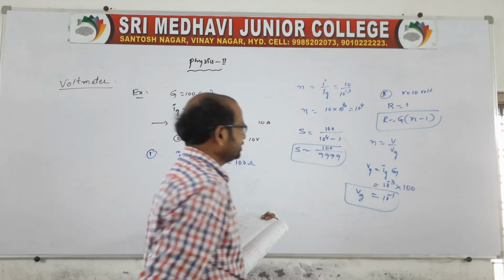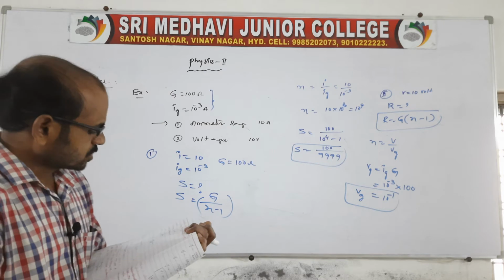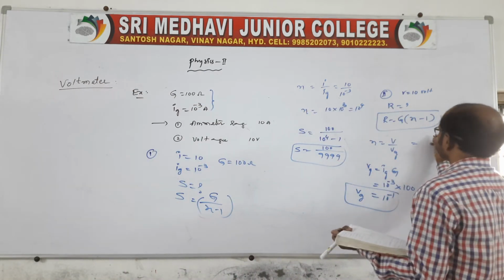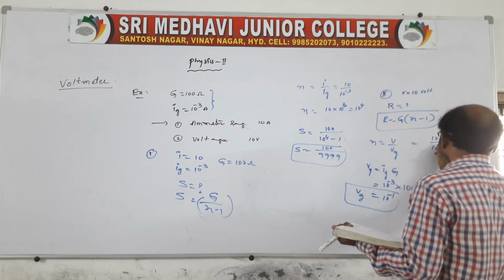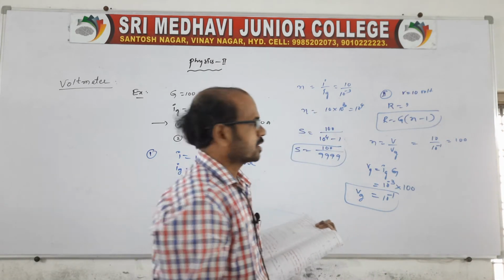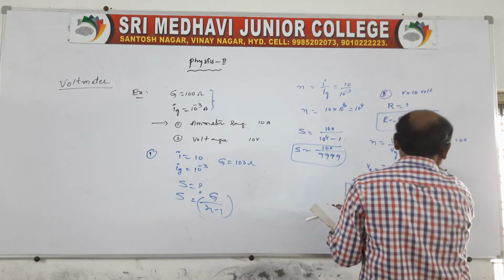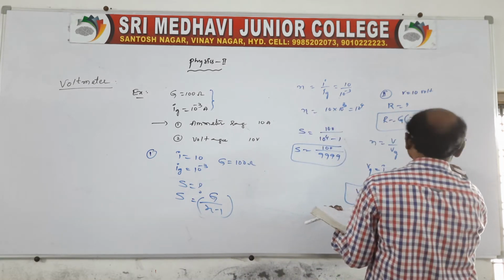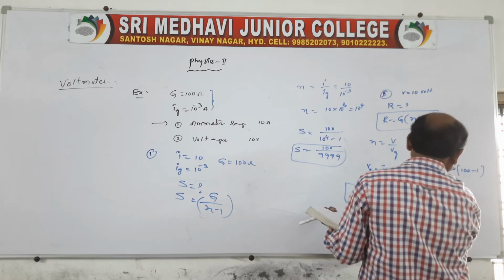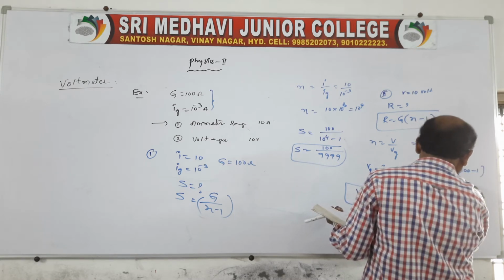Now we know Vg and we know V. Both you substitute here. V is 10, Vg is 10 power minus 1. You bring it up, then we get 100. Now capital R is asking, no? Therefore capital R is equal to G, 100, into 100 minus 1, that is 100 into 99.